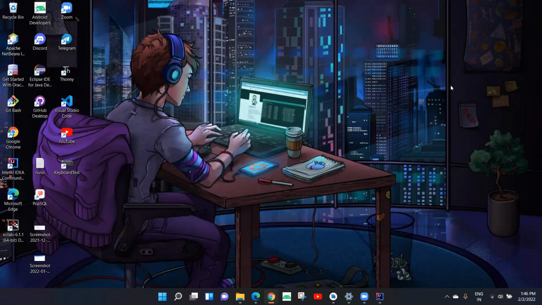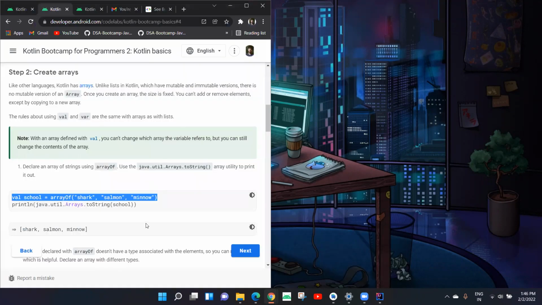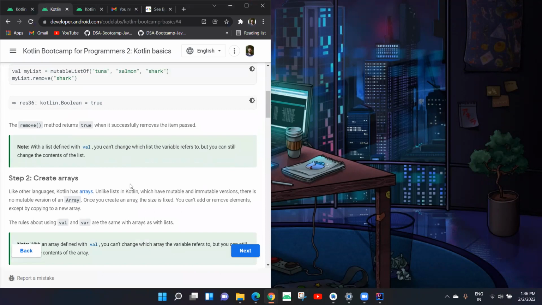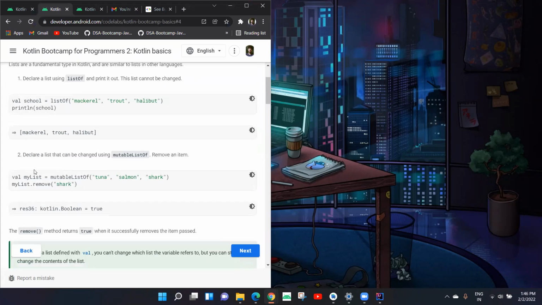Maybe we can briefly explain what's the difference between array and list. So we've created lists that can be changed, that cannot be changed, and then we created arrays. One difference we can see is that a list can be printed directly. For example, here we didn't need any toString function to print the list. We directly used school, the name of that list.